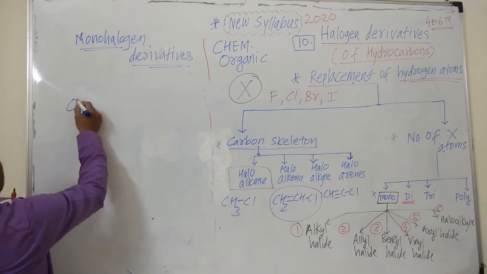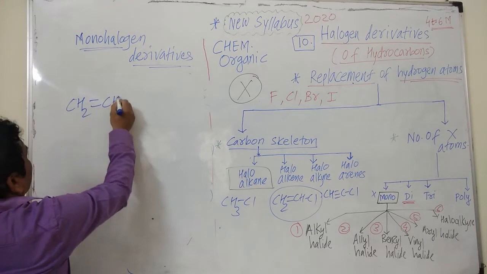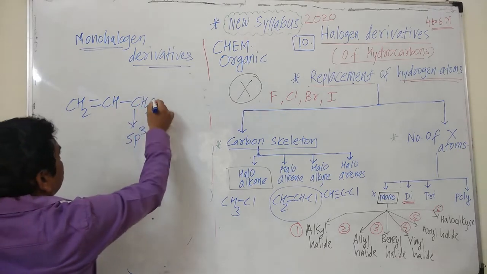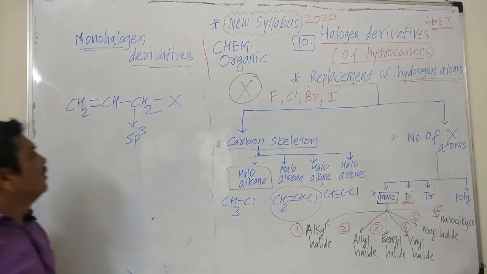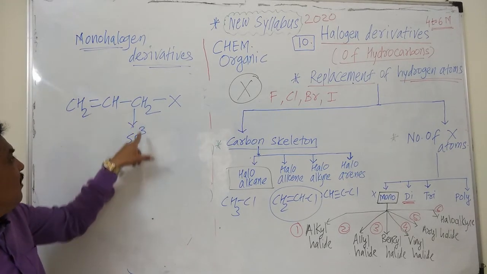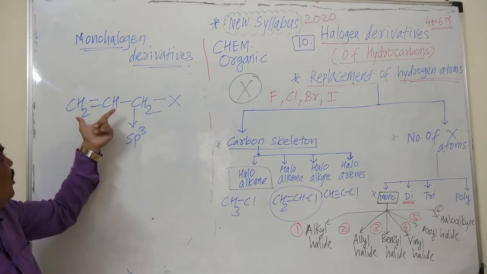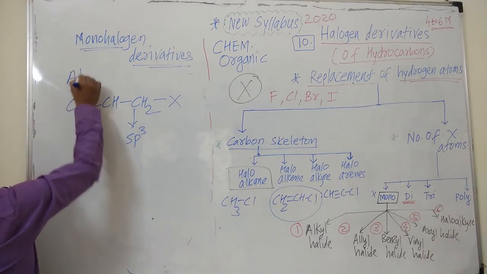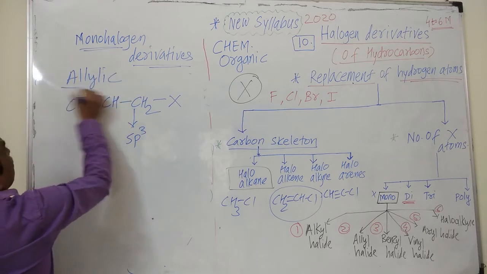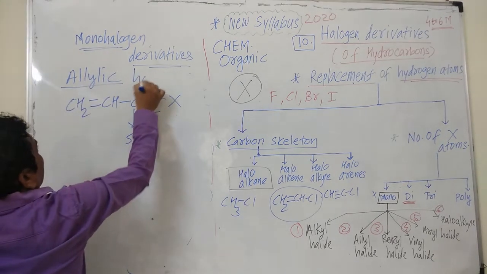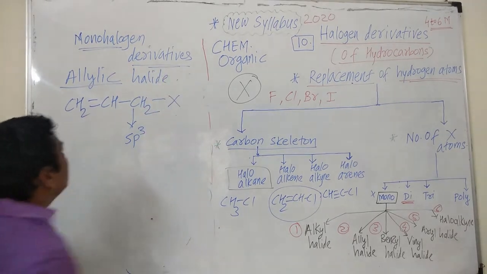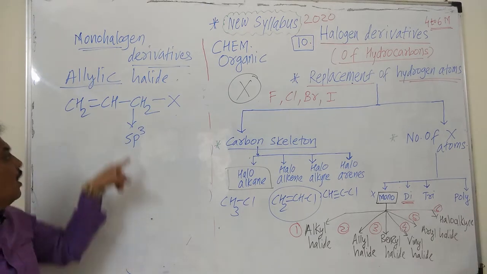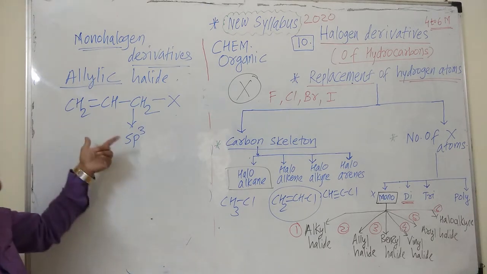That means it includes carbon-carbon double bond and also sp3 hybridized carbon atom, and halogen is present on the sp3 hybridized carbon atom which is next to the carbon-carbon double bond. Such type of compounds are known as allylic compounds, and if halogen is present, it is known as allylic halide. This is an allylic halide in which halogen is directly attached to sp3 hybridized carbon atom of allyl group.